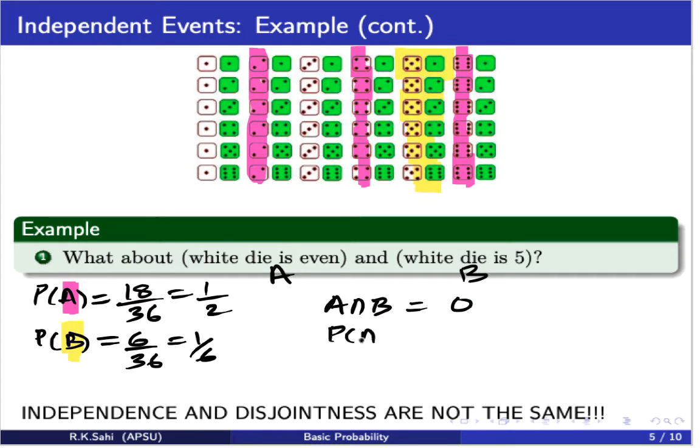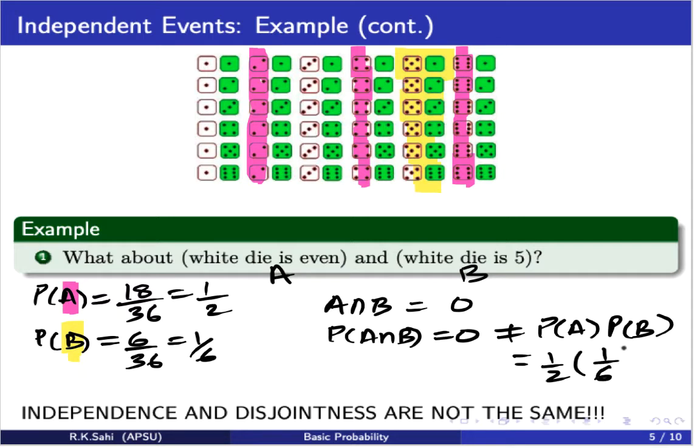That means probability of A intersection B is 0, which definitely is not equal to probability of A times probability of B. And what is that value? It is 1 over 2 times 1 over 6, which is 1 over 12. So clearly, we see that in this example, this is not independent.